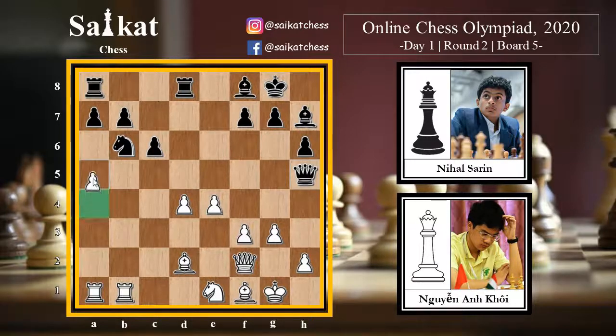So white here goes for a5, kicking this knight after a knight d7, rook into b7, a rook on the 7th rank. At the same time, white is now in advantage. White is up a pawn.